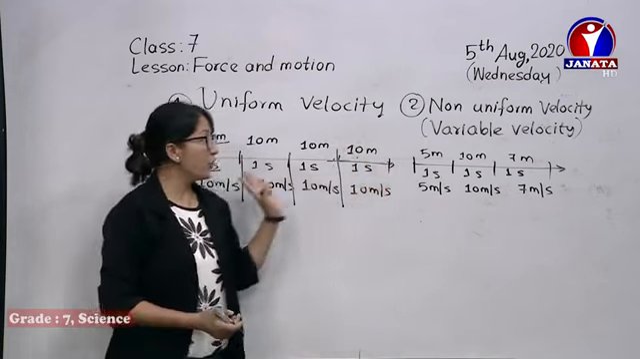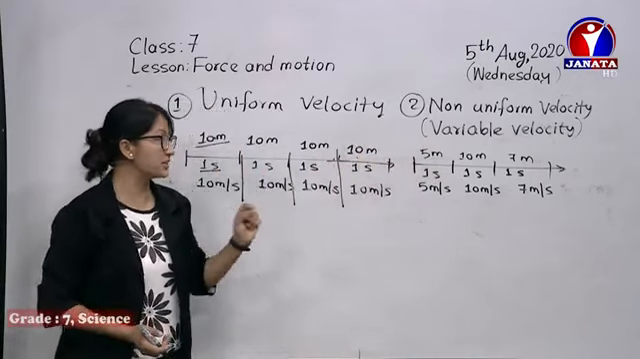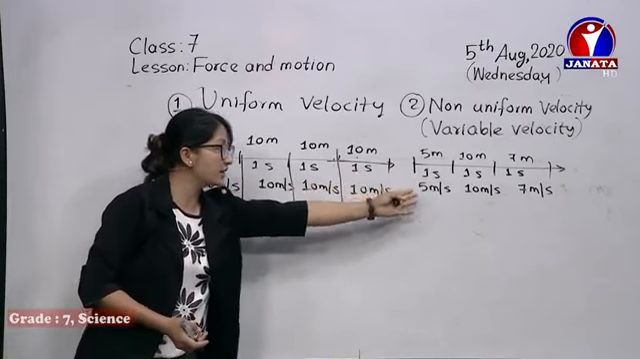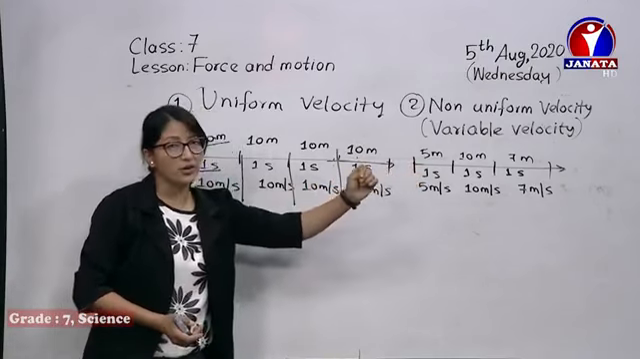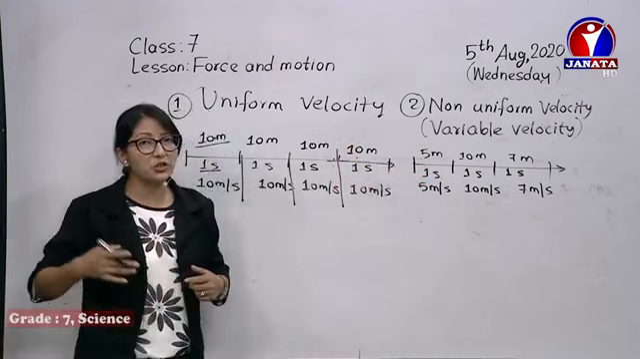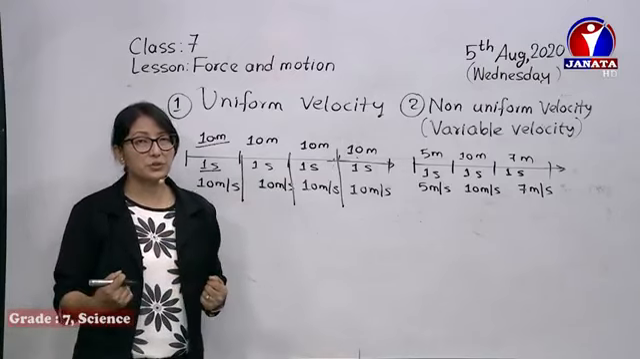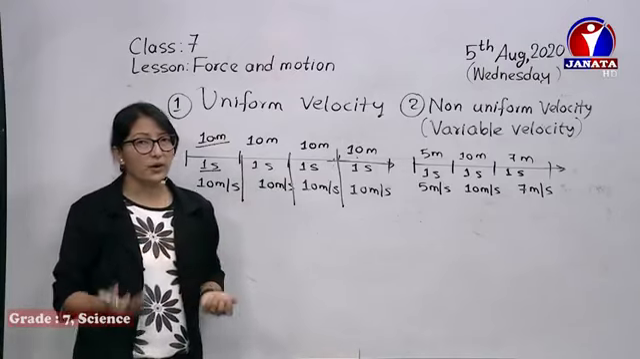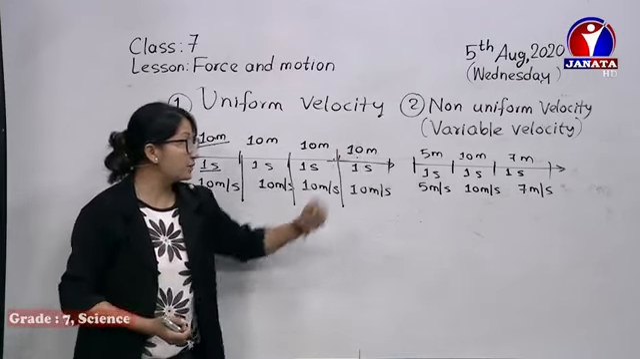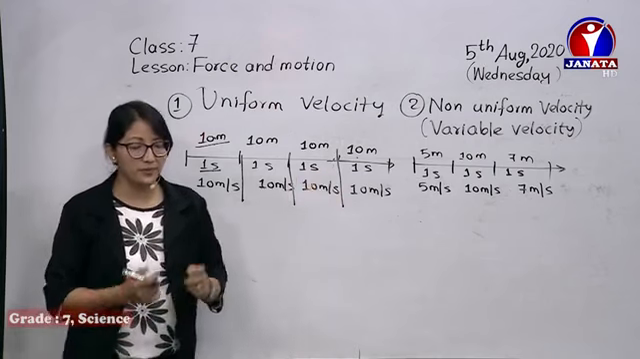So uniform and non-uniform, or variable velocity. I think I made it clear. Here it is 10, 10, 10, but here 10, then 5, 10, and then 7. You can experience that in your regular traffic jams. When the road is clear, we speed up and move forward. When there is a traffic jam, we just stop. The velocity decreases. That can be taken as an example of non-uniform velocity.